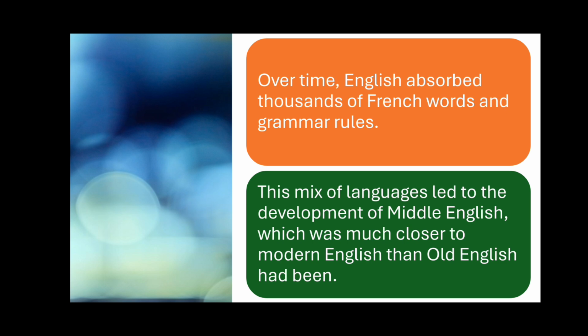So now Old English disappeared, and we have Middle English. What is Middle English? That was the amalgamation of Old English and French words. So when thousands of French words were absorbed into the Old English language, it shaped a new look of Middle English, which looked like modern English rather than Old English.